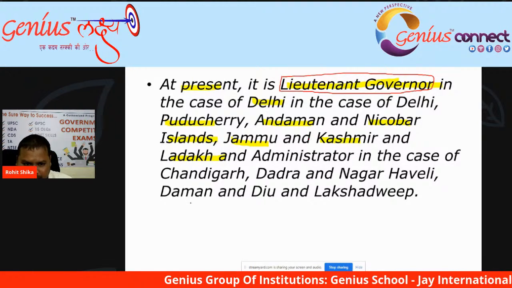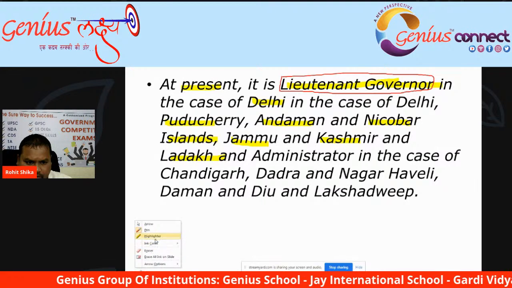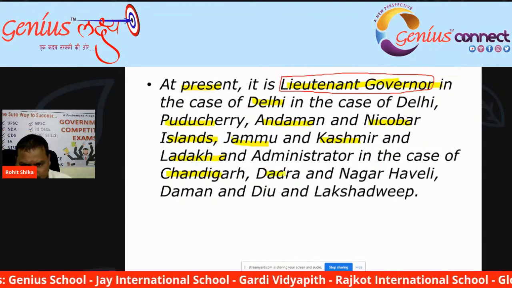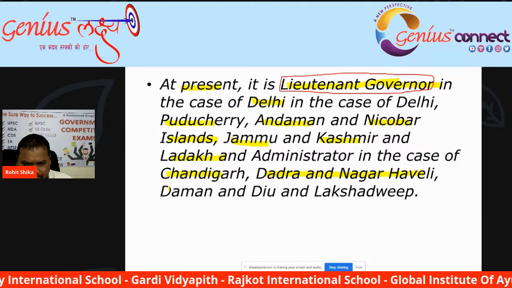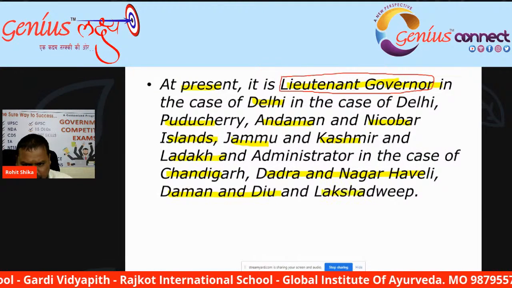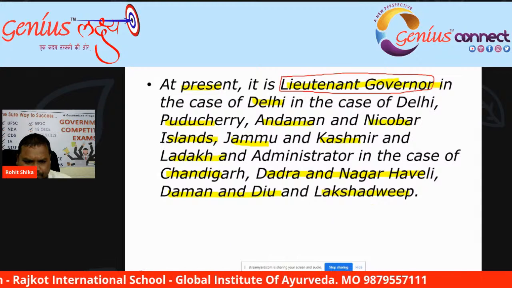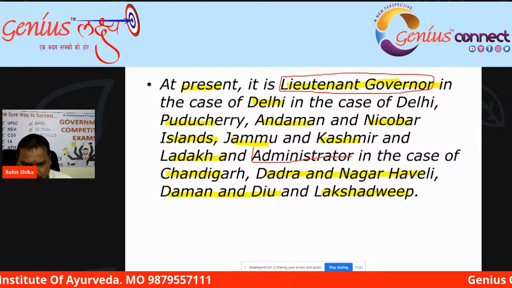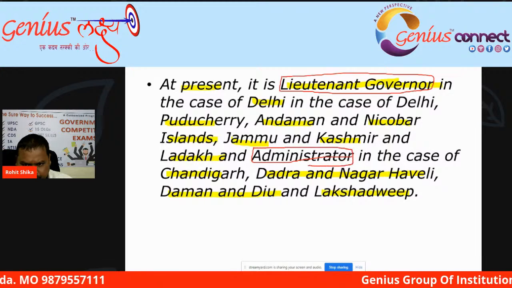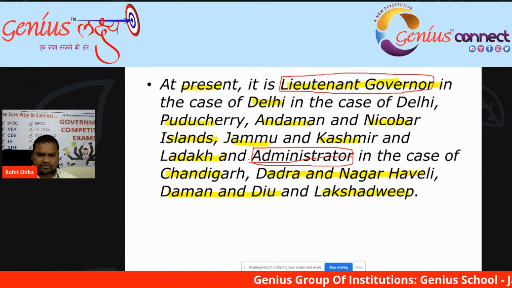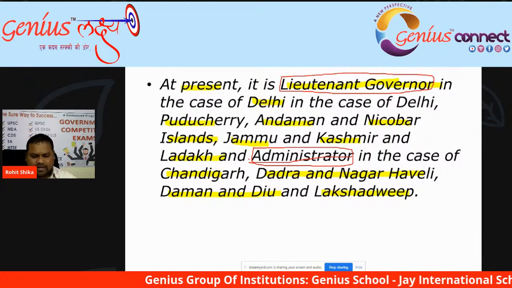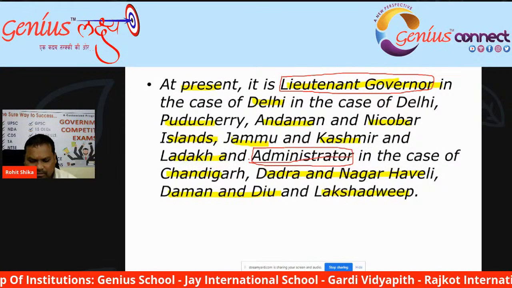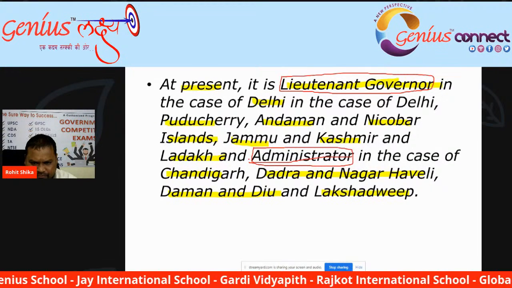And in case of Chandigarh, Dadra Nagar Haveli, Daman Diu and Lakshadweep, the person is called administrator. So fundamentally both are same but by different names.